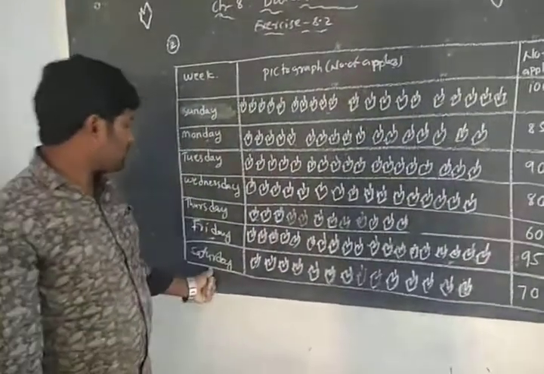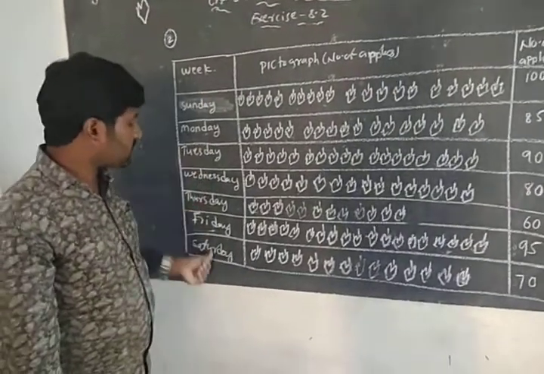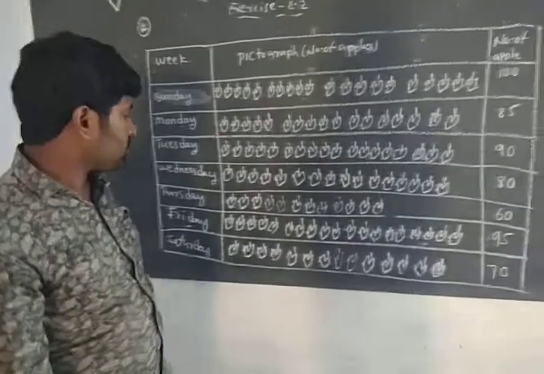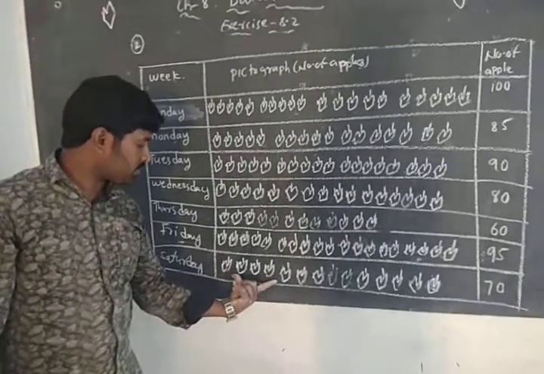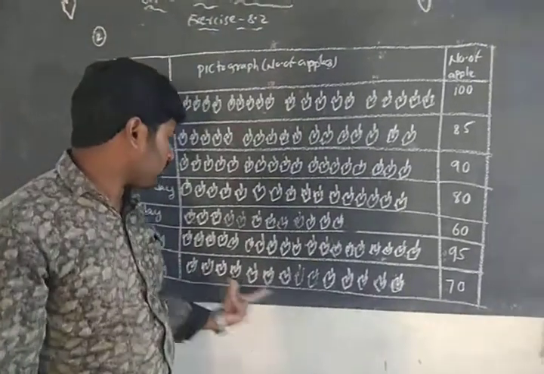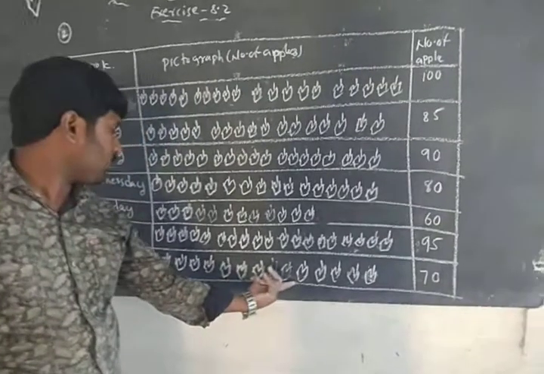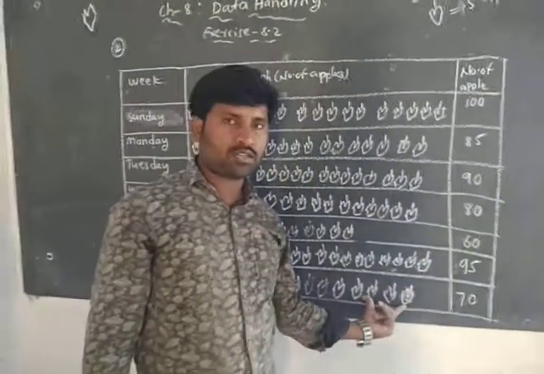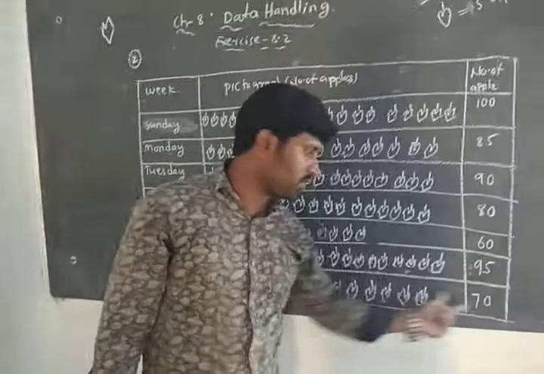Next, on Saturday, the number of apples sold is 70. So 5 symbols represent 25. Again 5 symbols represent 25. 25, 25, that is 50. 4 symbols represent 20. That is 50 plus 20, which is 70.